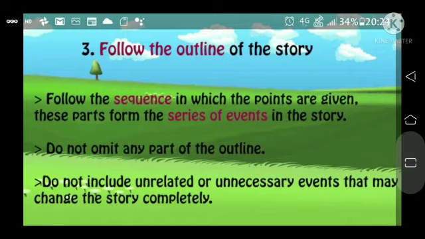These parts form the series of events in the story. Do not omit any part of the outline. Do not include unrelated or unnecessary events that may change the story.